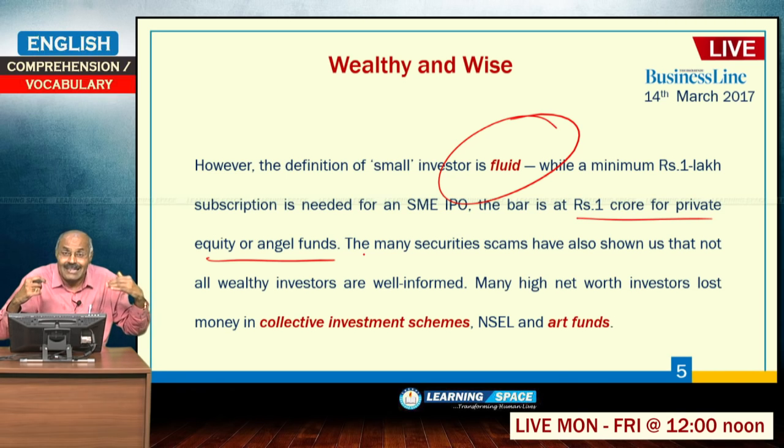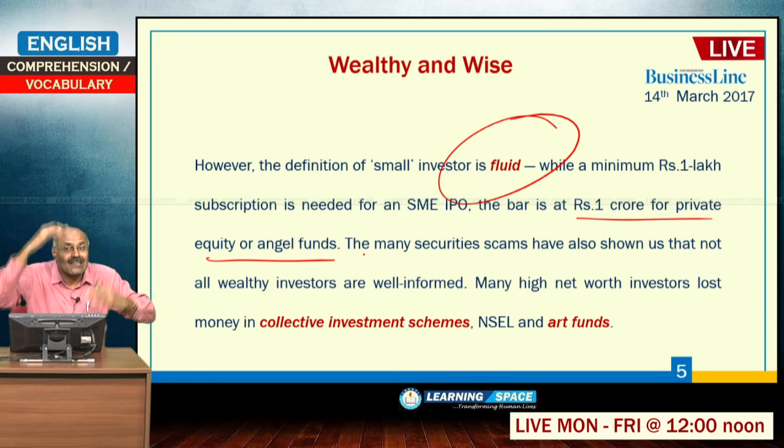If a retail investor is to invest in SME IPO, small and medium enterprises initial public offer, it is 1 lakh, and angel funds or private equity, that is rupees 1 crore, portfolio management services, that is rupees 25 lakh. So, like that, the ticket size specified by SEBI is different, and the definition of small investor is, that's why fluid. Fluid means it is not fixed, it varies, right.